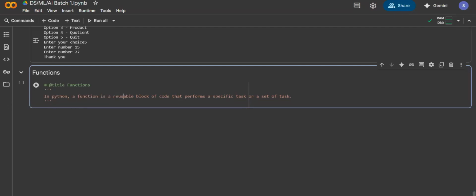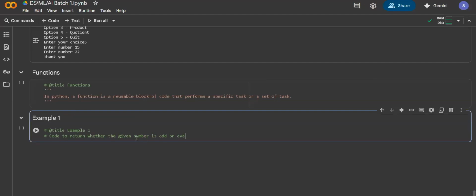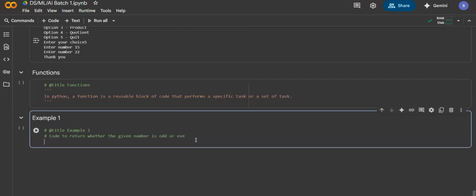Let's understand with an example. Let's say I want to write code to return whether the given number is odd or even. Listen to this carefully. The condition is I'll be mentioning the number. Let's say number is equal to 5.